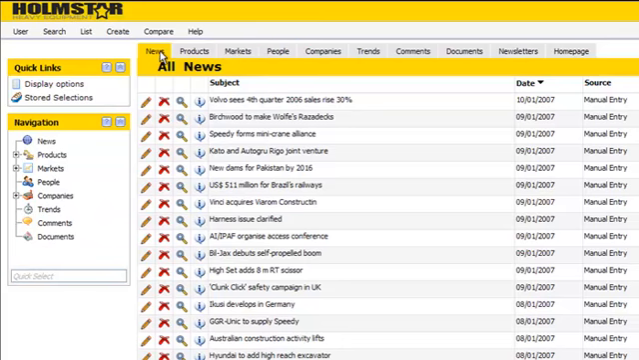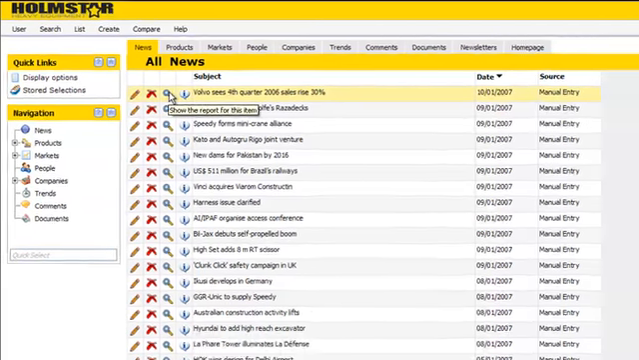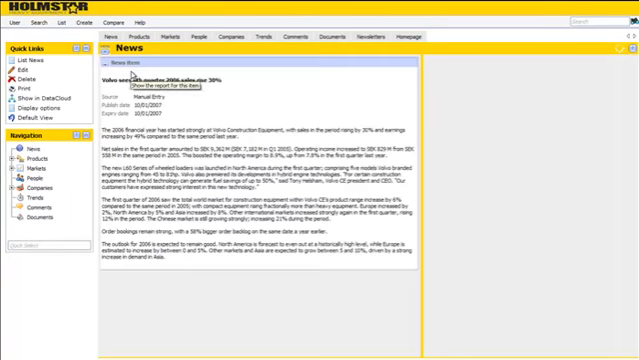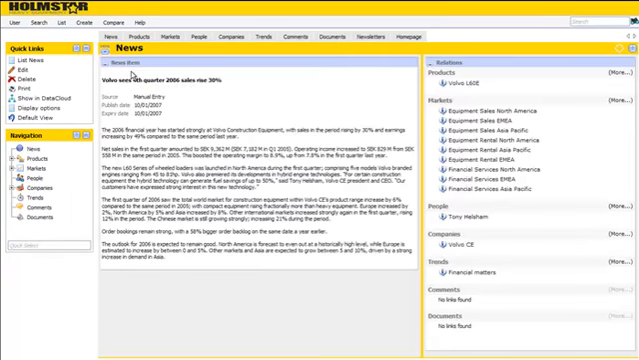The News tab holds all the news messages that come in from the various feeds into Astragy. For instance, this example, a press release from Volvo Construction Equipment, which came in from their website. The Astragy system will scan the text and read through the message and tries to find relationships between this message and the products, markets, people, companies, and trends in Astragy. It will list these relations on the right side of the screen.